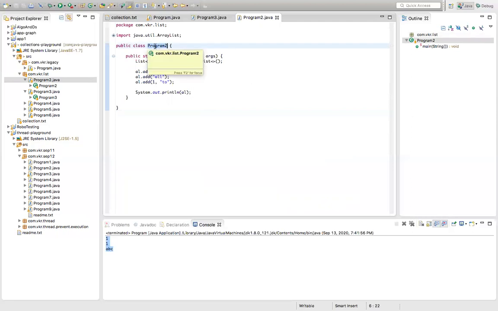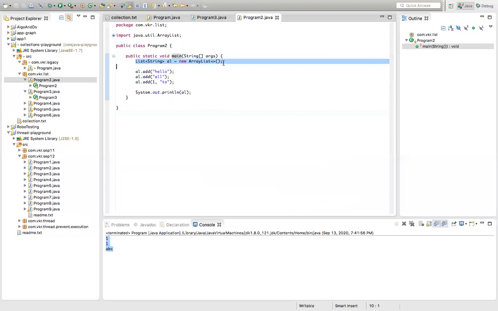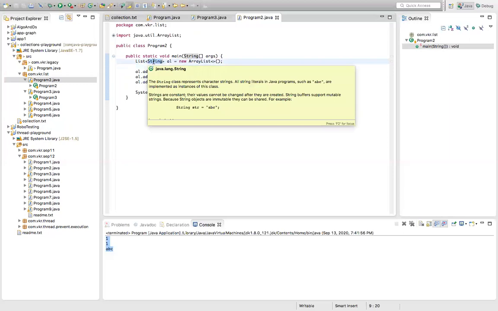I have a class program too. I have a main method. Inside main method, creating object to the list interface. List of strings, array list equal to new array list. Inside this array list, we can add all the string elements. We are just specifying to the compiler that I'm going to add the elements of string type in the array list.